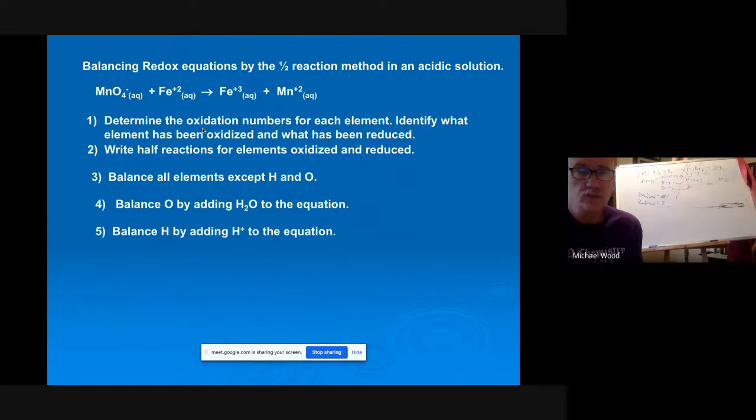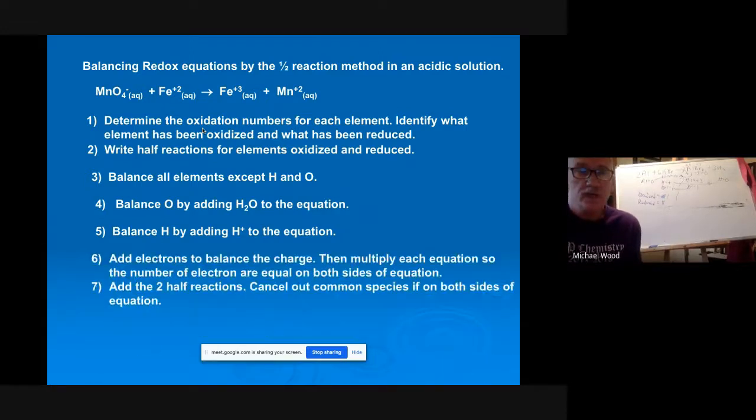And again, this is new probably for all of you. Maybe one of you has done this before. Okay, and then this is always the place where I mess up. We add electrons to balance the charge. And then we multiply each equation so the number of electrons are equal. And again, this is where we've got to be careful, is we want to make sure that we balance the charge on both sides. And then we add the two half reactions and we cancel out common species.